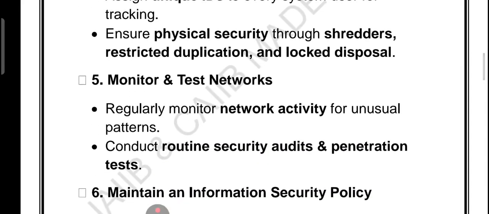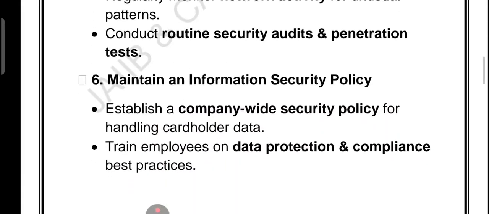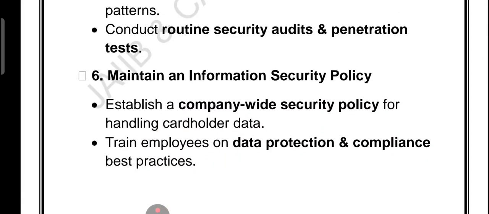Then we have monitoring and testing networks. Businesses must constantly watch their network for any unusual activity. Regular audits and regular penetration tests help catch weaknesses before the hackers do. Then we have to maintain an information security policy. So a company needs a clear security policy that everyone follows. Employees should be trained on how to handle card data safely and to stay compliant.